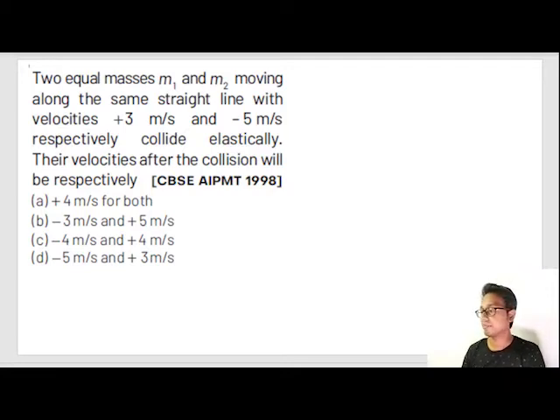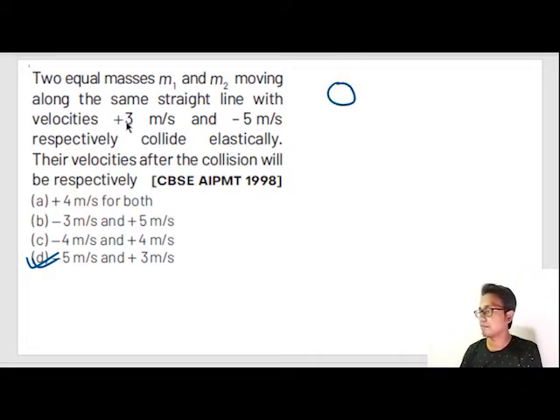That means body A or m1 that has been moving with 3 meter per second will start moving with -5 meter per second, and m2 that has been moving with -5 meter per second will start moving with +3 meter per second. So we automatically know that option D is correct. But how does it relate with the methodology? So I'll do it by the long methodology.